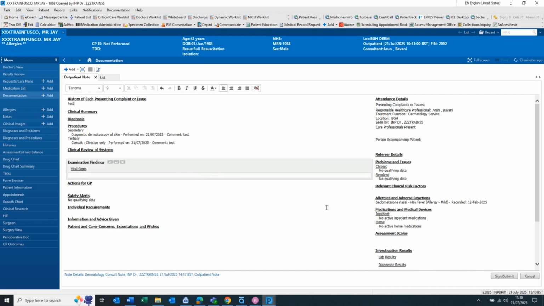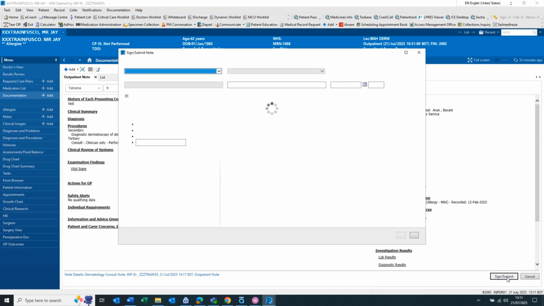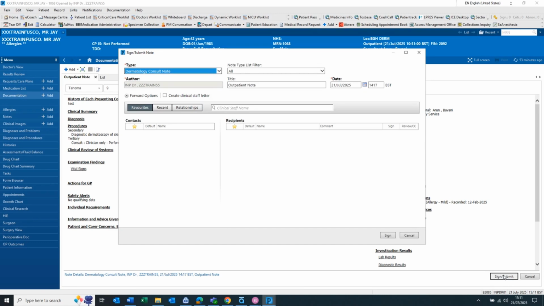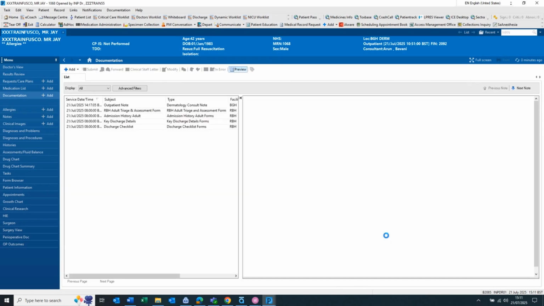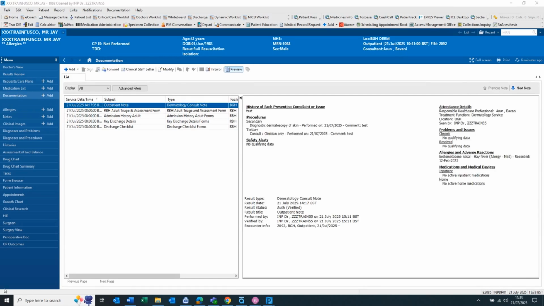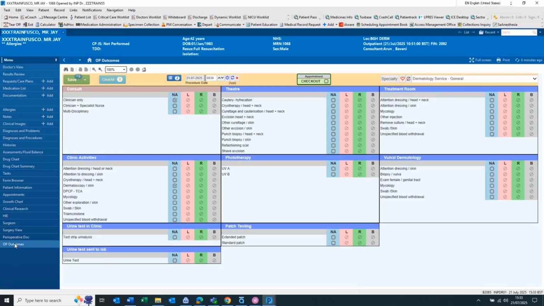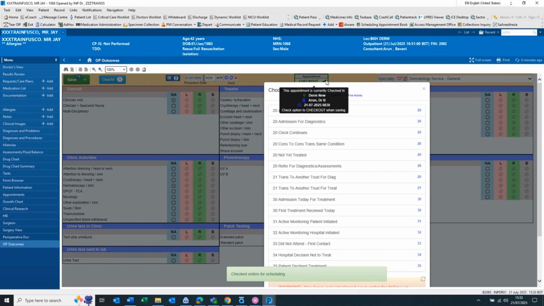Once the letter has been reviewed, click the Sign/Submit button. Again, click Sign to complete the letter. This is now visible in the patient's documentation. We can now return to the outpatient outcome screen to complete the checkout process. At the top of the screen, click Checkout.